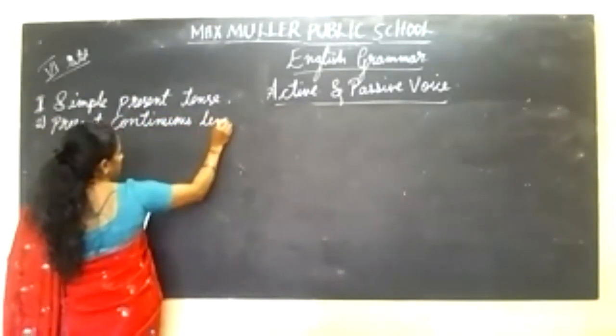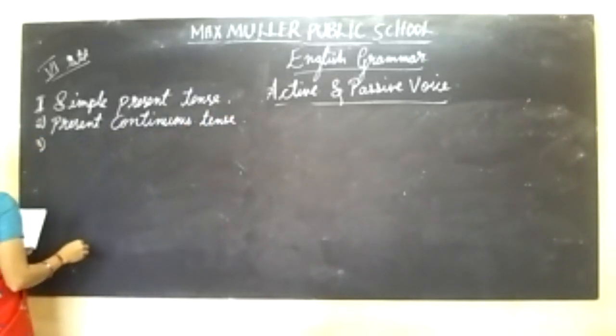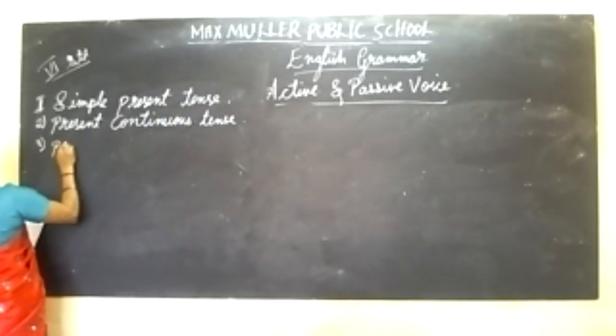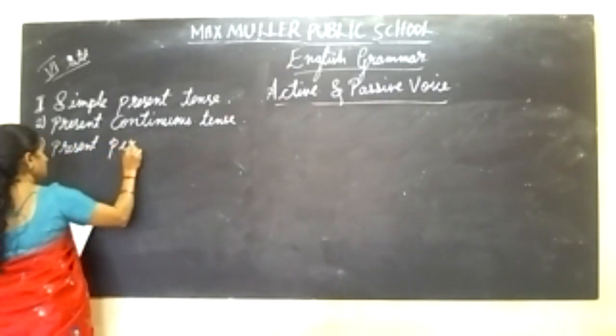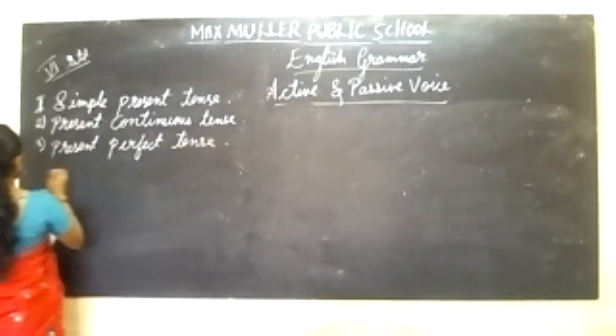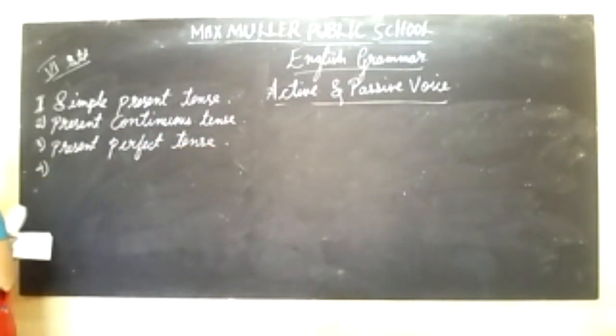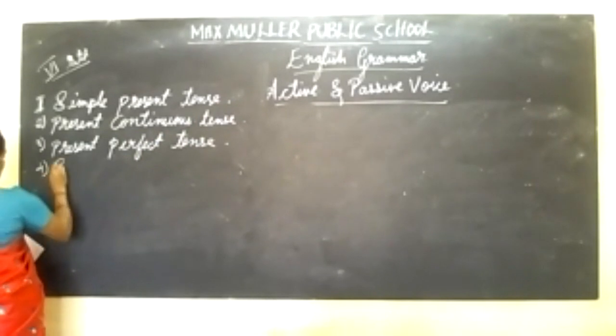Third one, present perfect tense. Fourth one, the simple past tense.